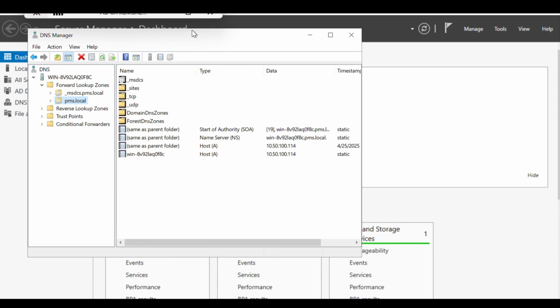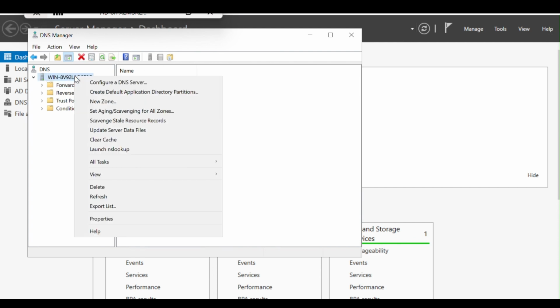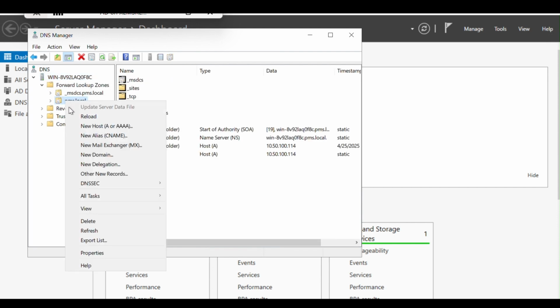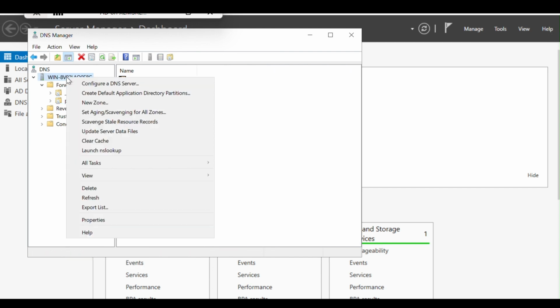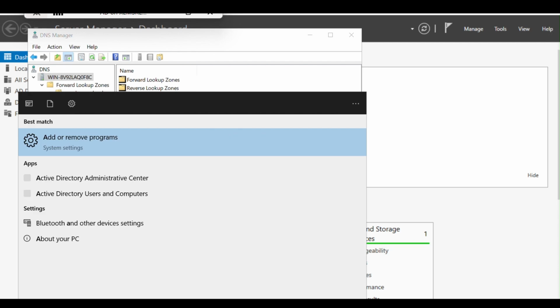Now for testing this, we have to create a local user. So for this one, right click on the domain. Not coming. So for adding the user, it's not here in this DNS Manager.